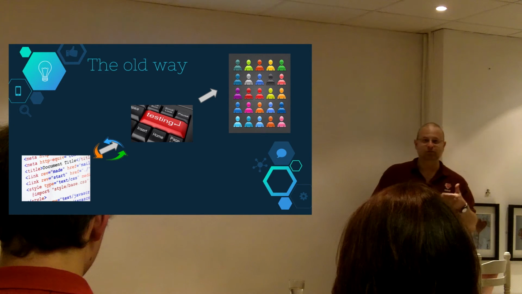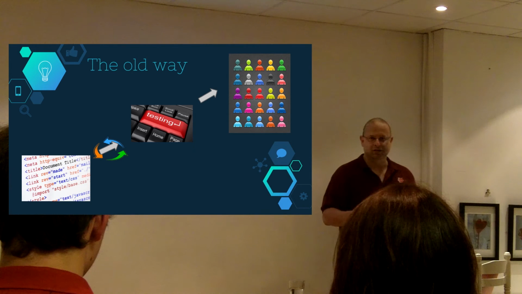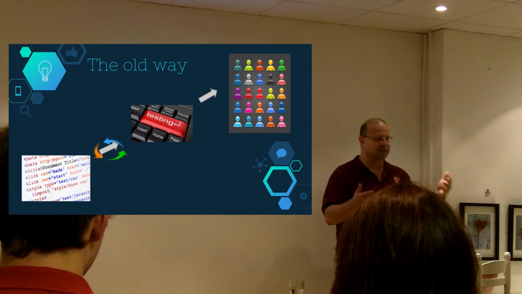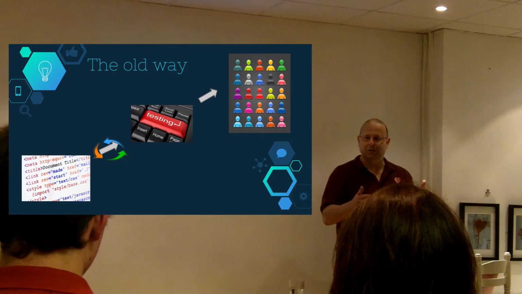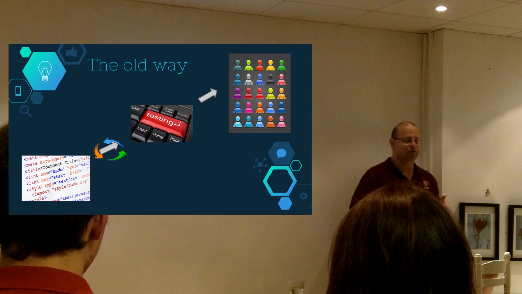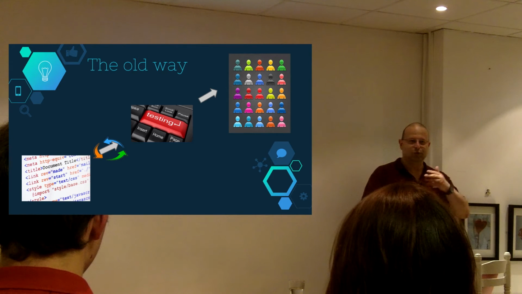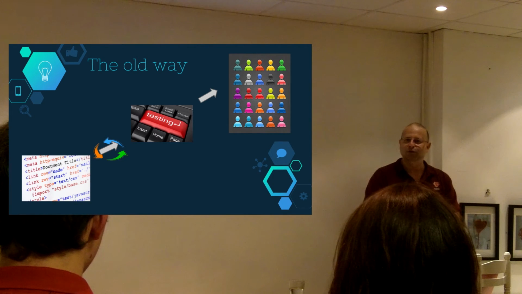And eventually we get it right. And we have some nice software that works as expected, and we give it to the testing team. And the testing team can ship it out to the stakeholders, to the users, the customers, the product owners. And as I said, it's working fine. But it takes us a few iterations, it takes us a few going back and forth.